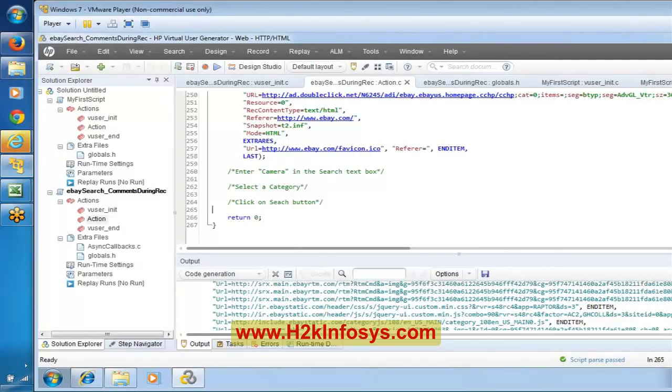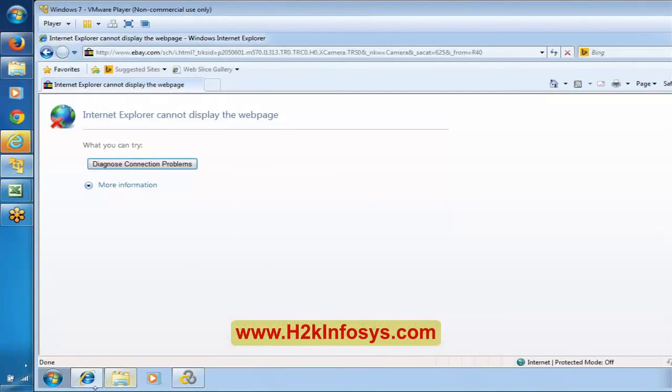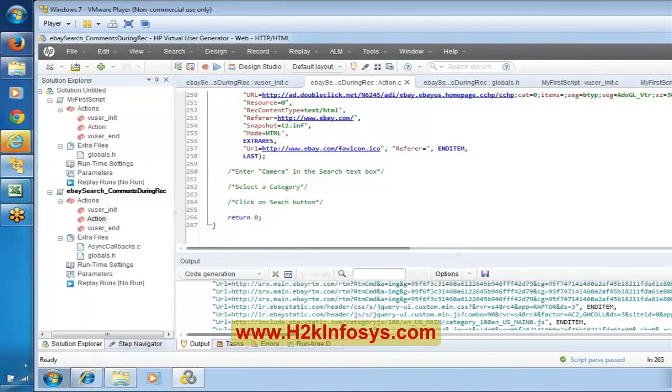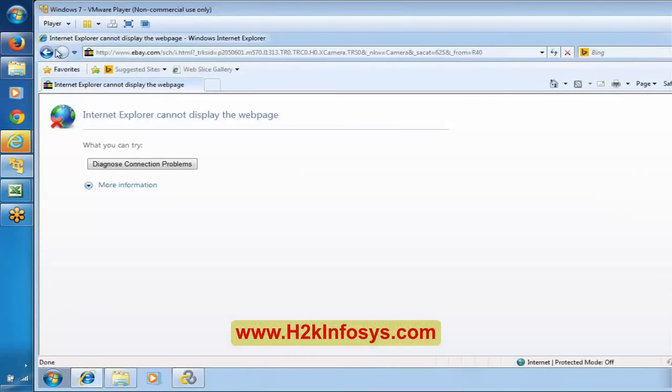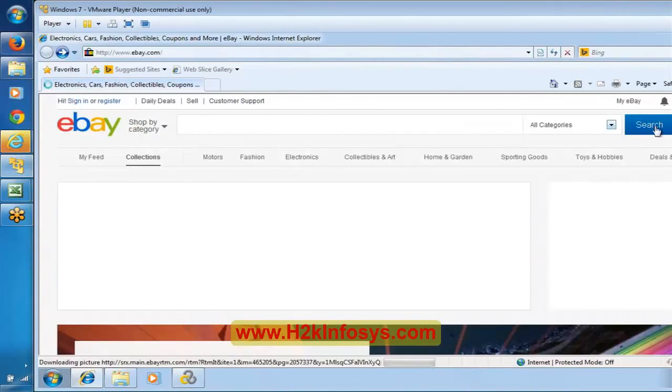If you remember, we got this particular page, and it seems it did not record anything after we clicked on the search button. Here we have entered camera, we have selected this category, and we have clicked on search button.